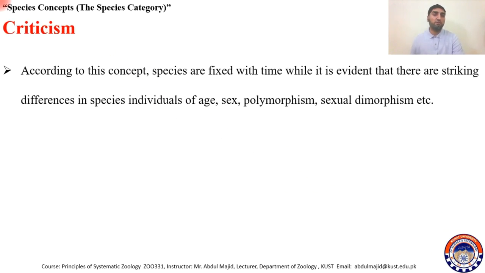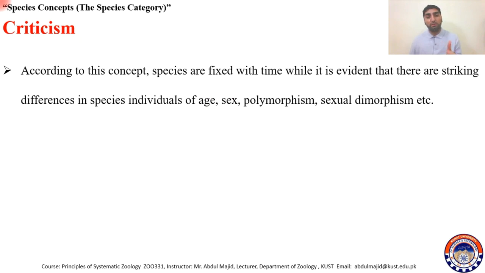Criticism. According to this concept, species are fixed with time. While it is evident that there are striking differences within species: age differences, sex differences, polymorphism, sexual dimorphism. Today you can see that male and female birds belong to the same species, but there will be a lot of morphological difference.